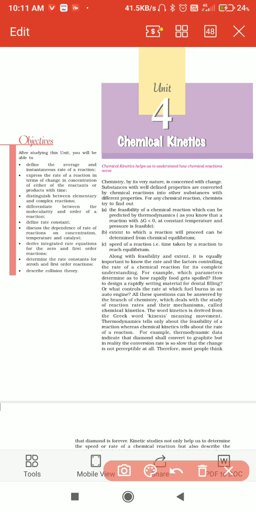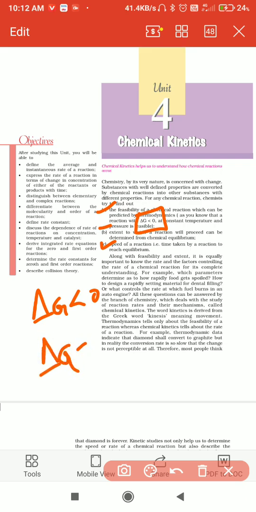Once again, see that there are three points given on how chemical reactions are classified. When delta G is less than 0, the reactions are called feasible in nature, that is, feasible or spontaneous reactions. When delta G is equal to 0, the reactions are equilibrium reactions.